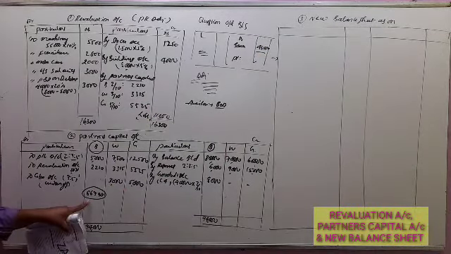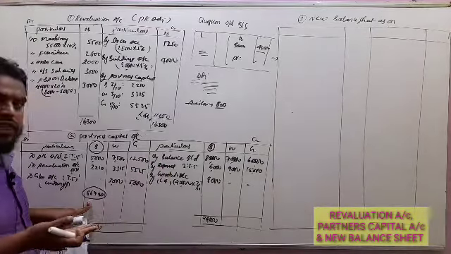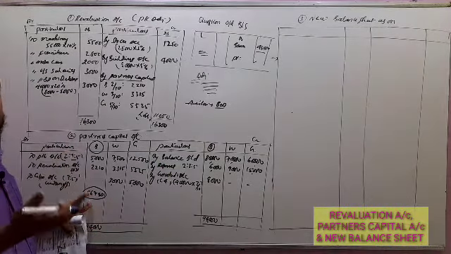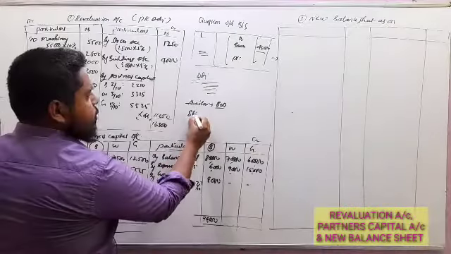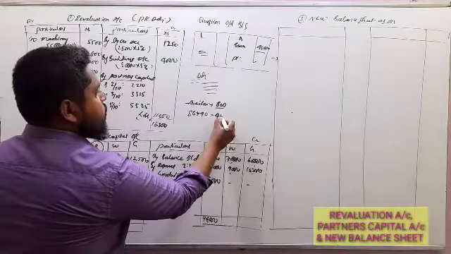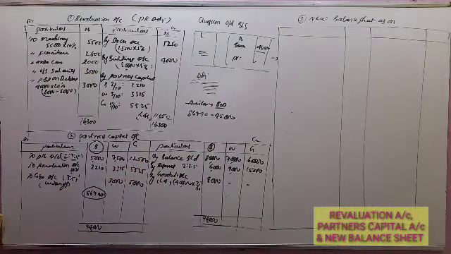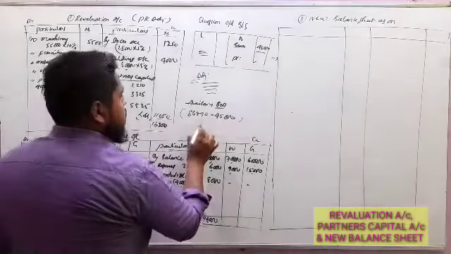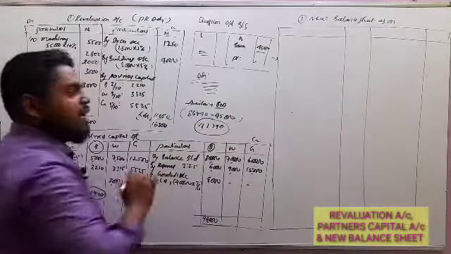Now the balance due to the retiring partner is 86,790. The excess over the bank balance we can call the BOD here. So 86,790 minus 45,000 is 41,790. So this is the exact BOD.